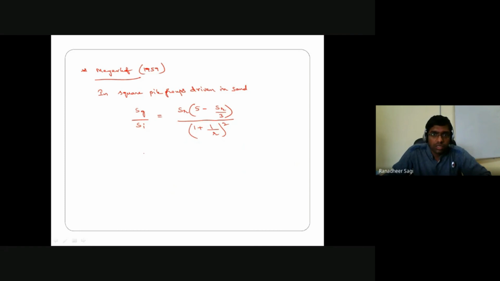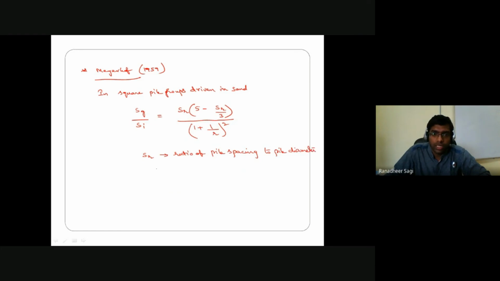Now what do the new terms here refer to? S_r is the ratio of pile spacing to pile diameter.